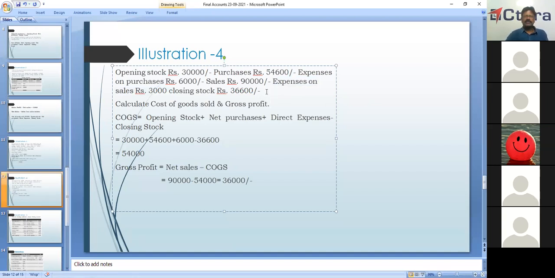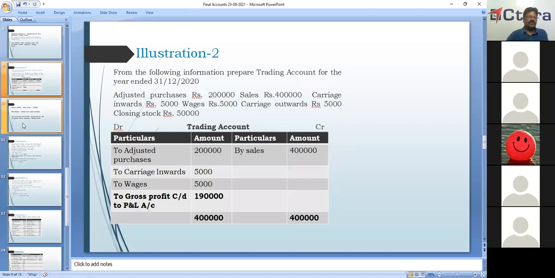Opening stock is given. Purchases are given. Expenses on purchases, that is also direct expense. Sales are given. Expenses on sales. This is not direct expense. This is indirect expense. And also given is closing stock. So what is it asking? Asking us to calculate cost of goods sold and gross profit. Cost of goods sold and gross profit need to be found out.